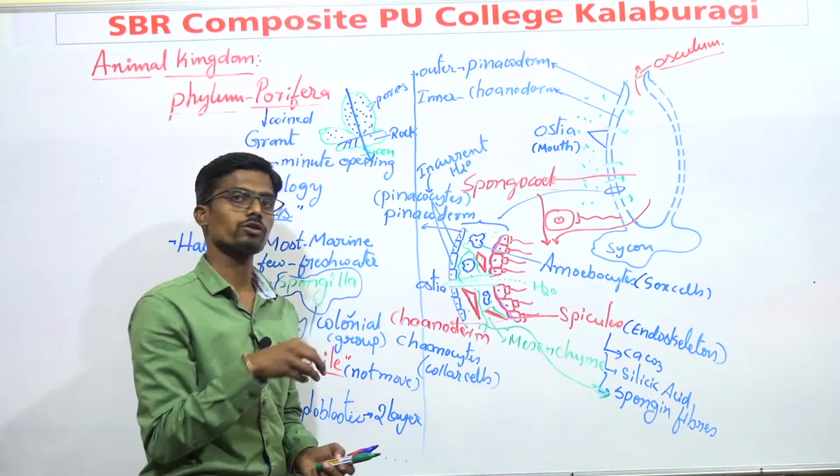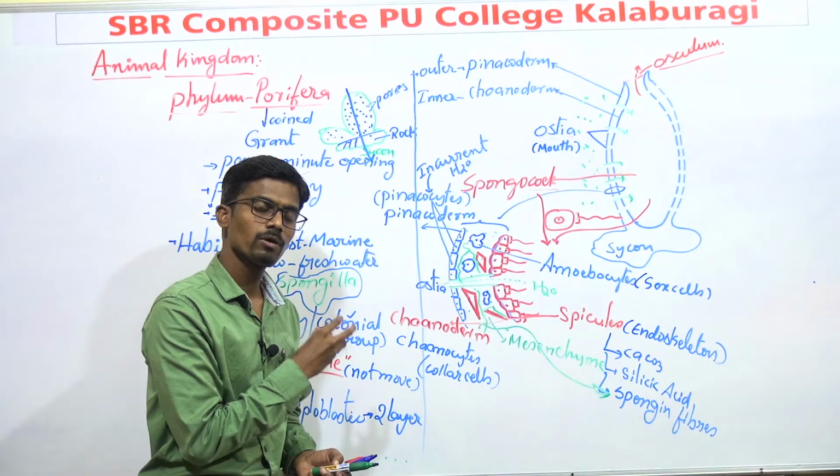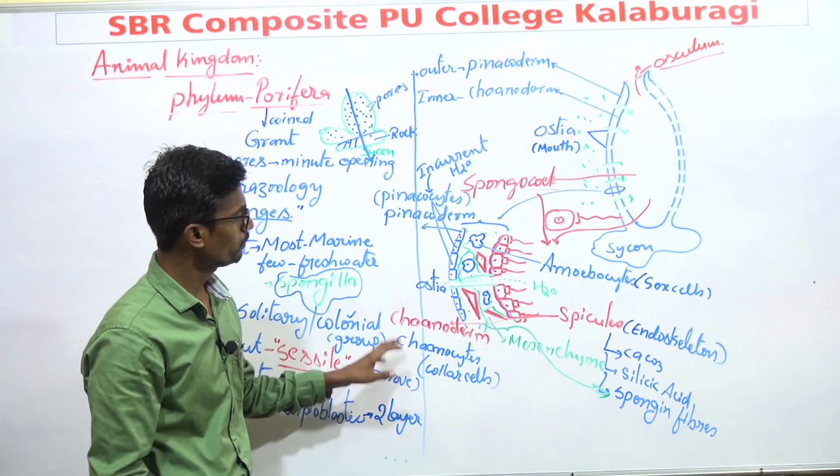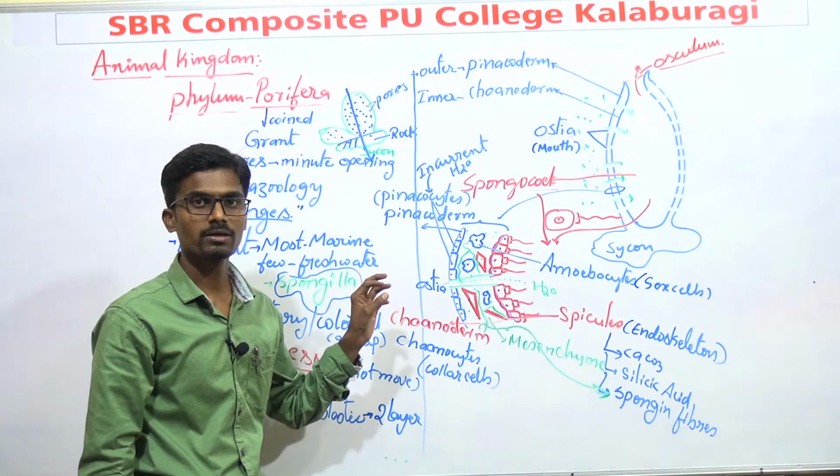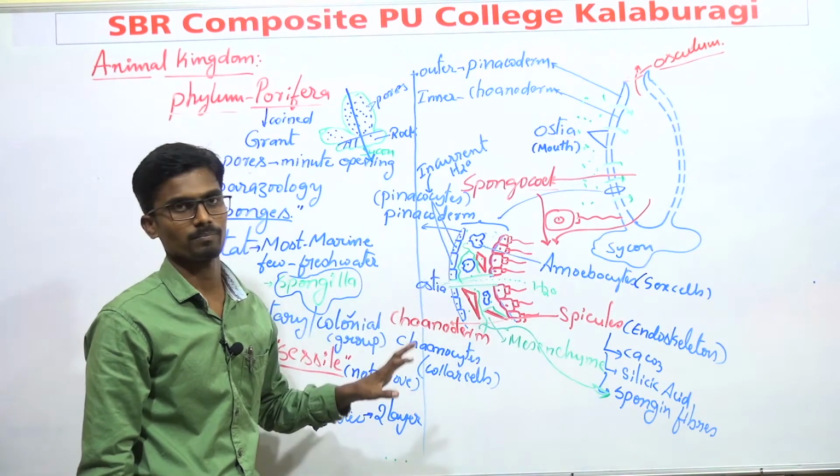And this is about the internal structure of phylum Porifera. I hope you remember the important terms given in the diagram. And what are those?